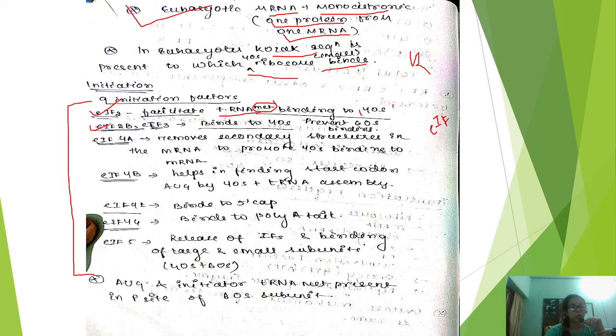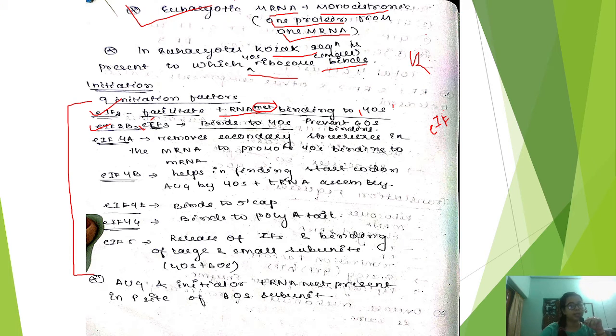Next, eIF3 will bind to the 40S to prevent 60S binding. As you have seen, in case of prokaryotes also a similar mechanism was taking place. The IF3 factor was binding to the small subunit, the 30S, so that the large subunit does not bind. Only when the initiation factor complex is ready will the 60S subunit bind, as in the prokaryote.